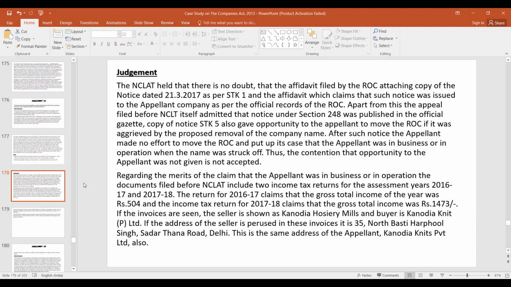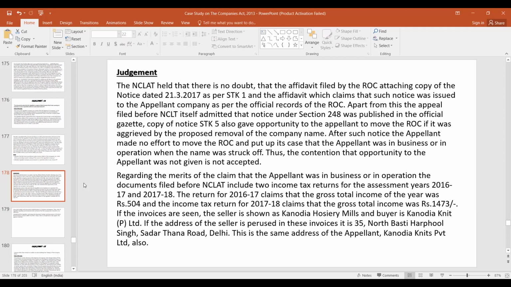Apart from this, this notice was published in the official gazette also. And a copy of notice STK 5 also gave the opportunity to the appellant to move the ROC if it was aggrieved. After such notice, the appellant made no effort to move to the ROC and put up its case that the appellant was in business or in operation. Thus, the contention that opportunity was not given is not accepted. When your name is published in the official gazette, a copy of STK 5 is also given, then also you don't move, then you cannot later on raise the plea that you were not given an opportunity.